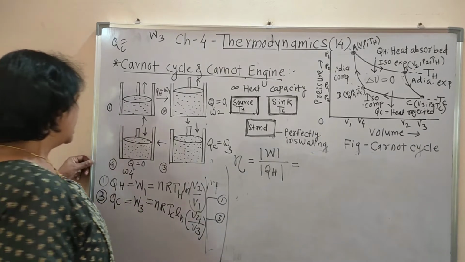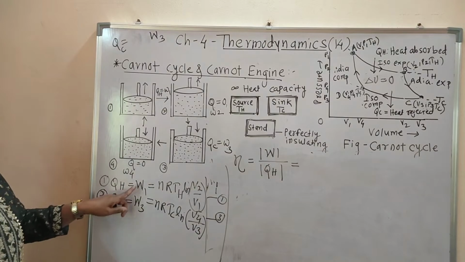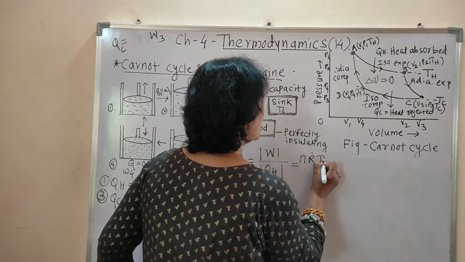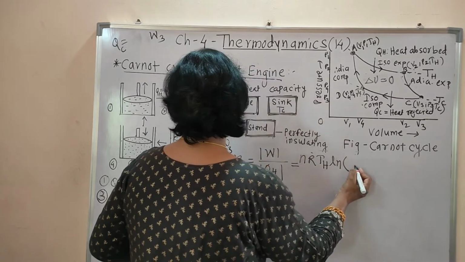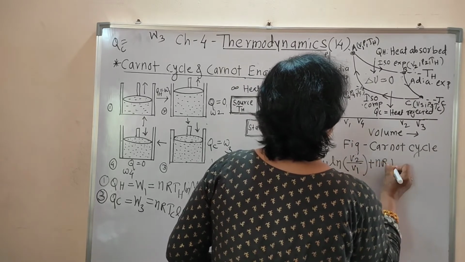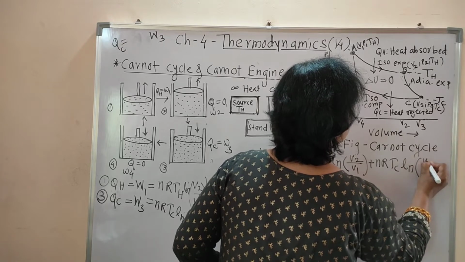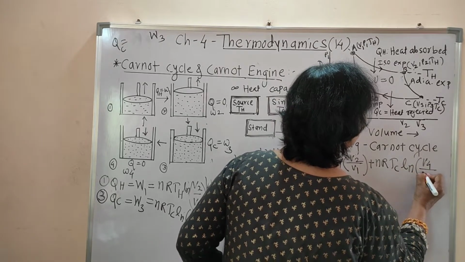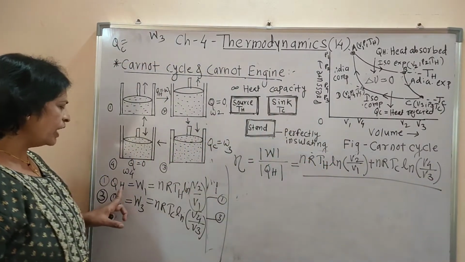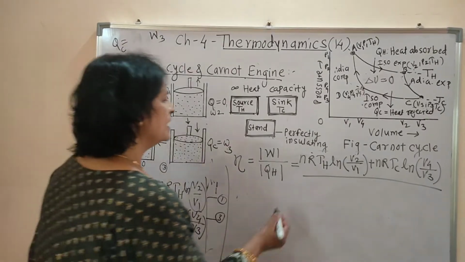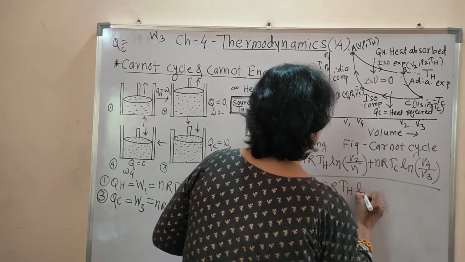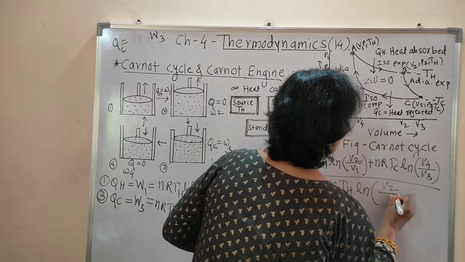Then W is the summation of W1 plus W3, that is nRTh log to the base e V2 by V1 plus nRTc log to the base e V4 by V3, divided by the value of QH, that is nothing but W1, and that is nRTh log to the base e V2 by V1.